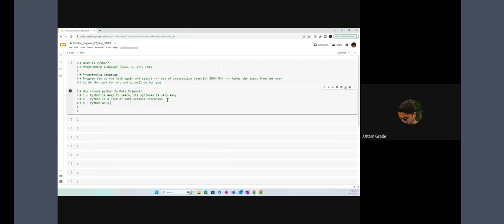Python uses simple English keywords. Keywords means I'll explain. When we start writing code in Python, things will be very clear, like if, else. These are simple English keywords in Python, so you don't need to remember all these things. I'll try to connect everything in Python with real world scenarios. So these are the main 3 points.